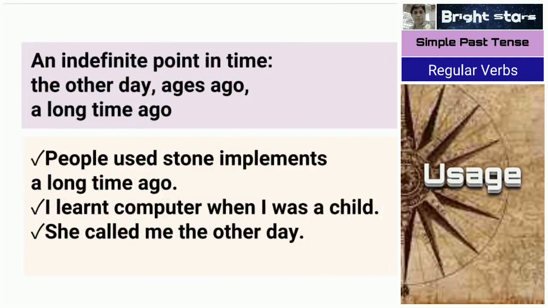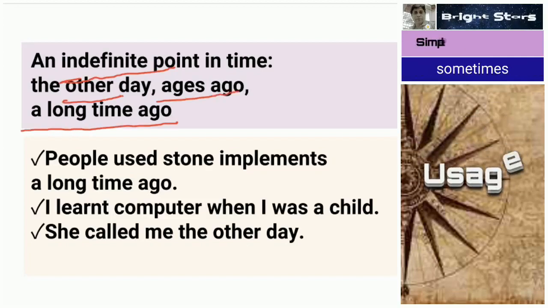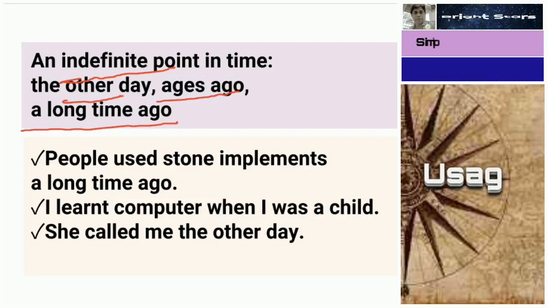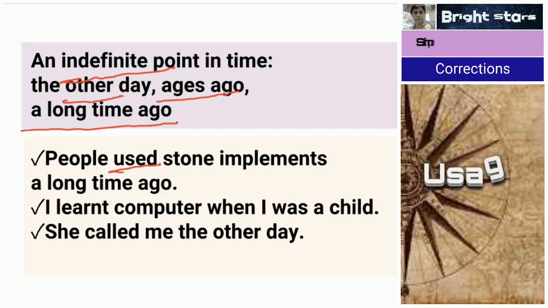Next one, simple past tense is used for an indefinite point in time. In the previous slide we studied definite points. Indefinite points: the other day, ages ago, long ago, a long time ago, once upon a time. So for that we use, for example, used, simple past tense. Use is present tense, used is past tense.